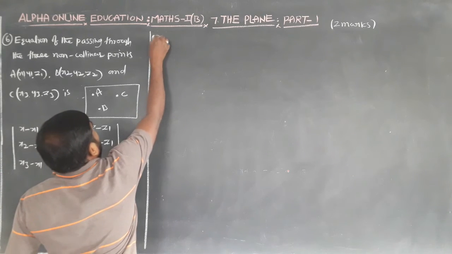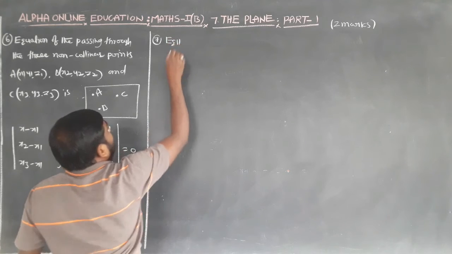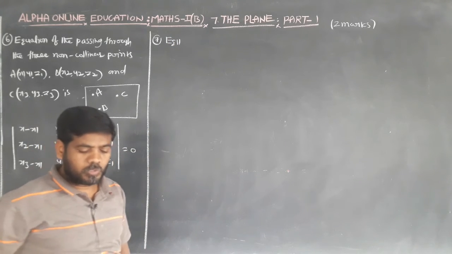Next one is the angle between the two planes.